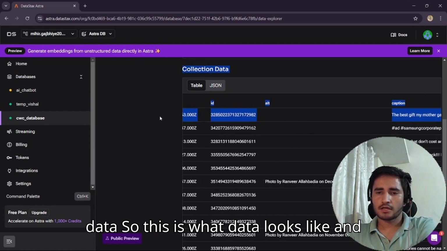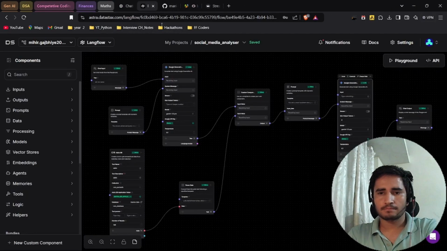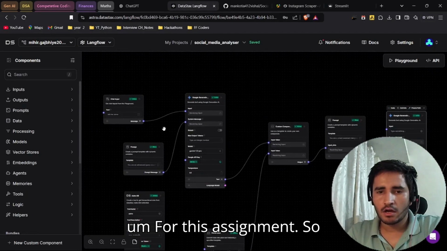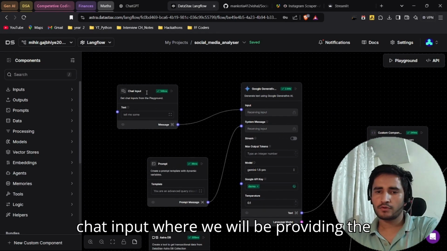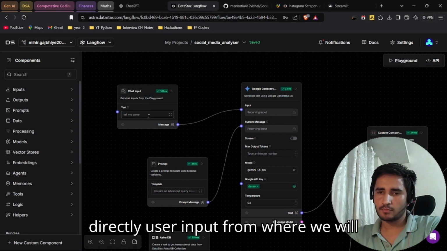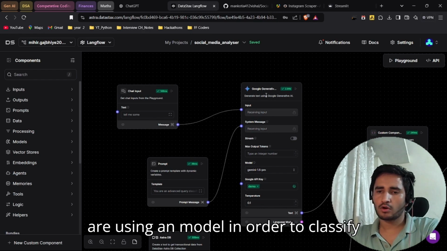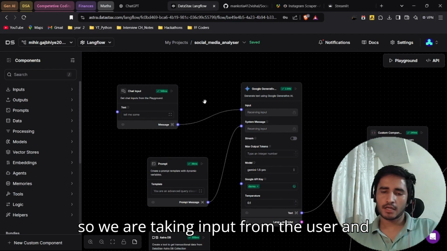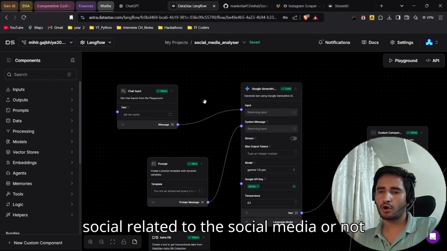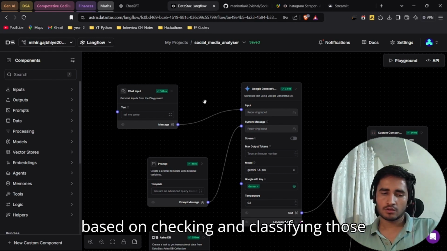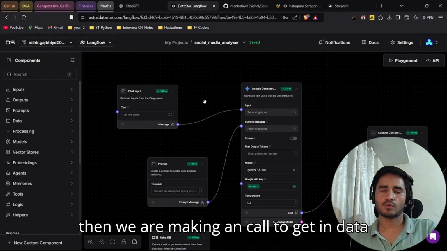Let me show you how the flow looks. This is the flow we have created for this assignment. Here we have a chat input where we provide the user input directly, then instructions, and then we use a model to classify the query. Firstly, we take input from the user and classify whether the query relates to social media engagement or not. Based on that classification, we then make a call to get data from the database.